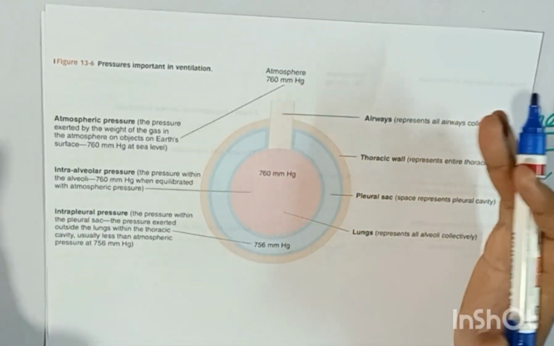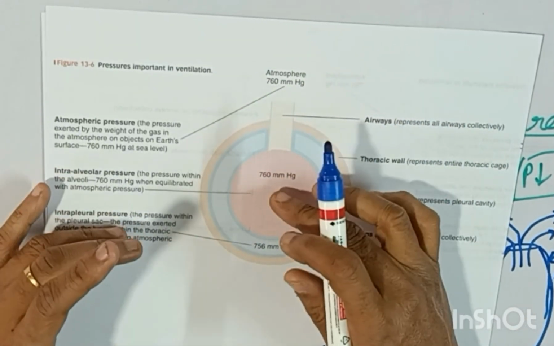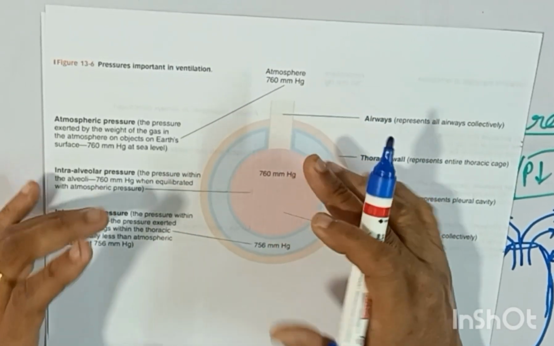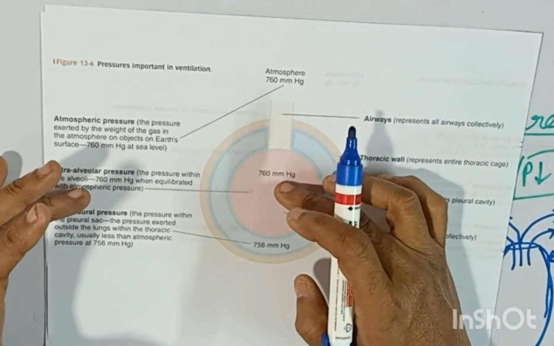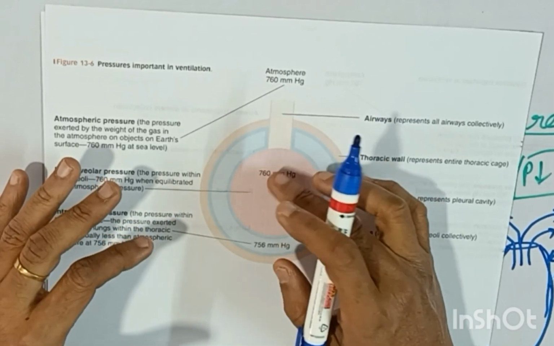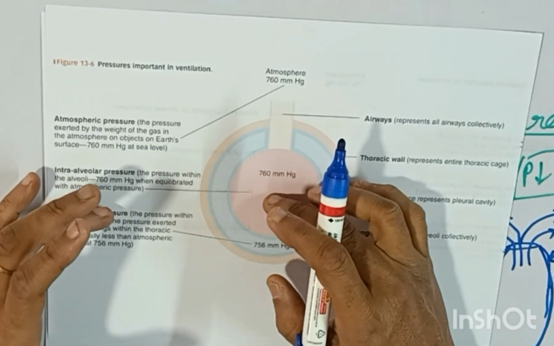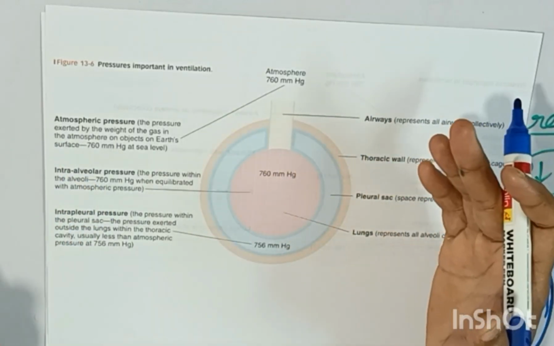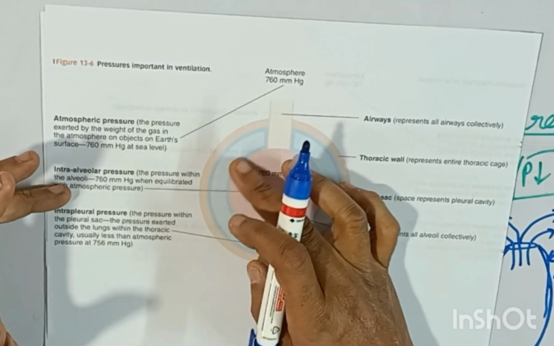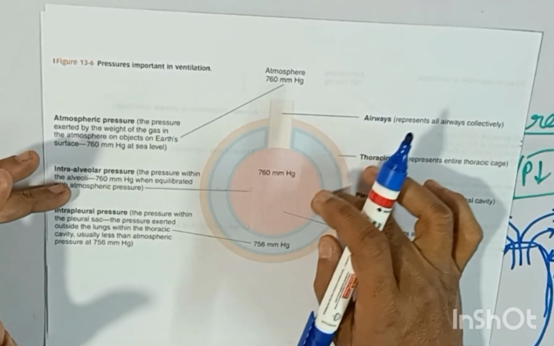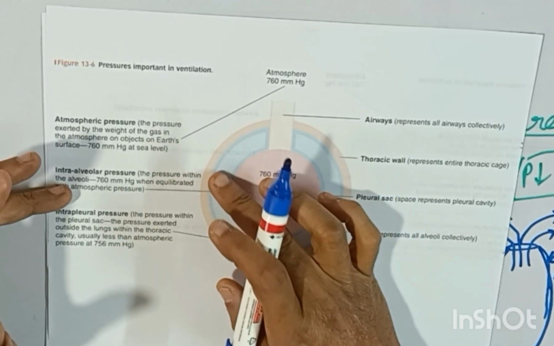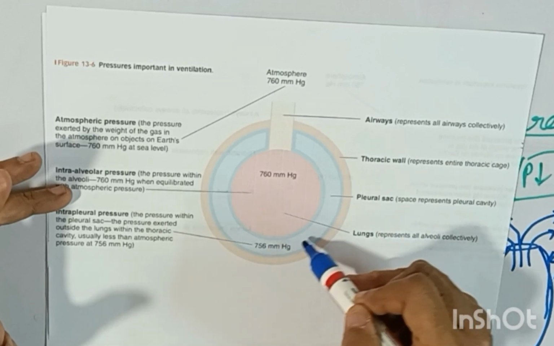There is no effort of inspiration and no effort of expiration, so atmospheric pressure will be equal to the lung intra-alveolar pressure. It will be 760. If there is an effort of inspiration, it will go down. If there is an effort of expiration, it will go up, say to 762, or down by 2 millimeter of mercury, say 758. This is the intra-alveolar pressure. This blue colored line is the pleural membrane, the internal pleura, as we call it, and between them is the pleural fluid. The blue color is the pleural fluid.